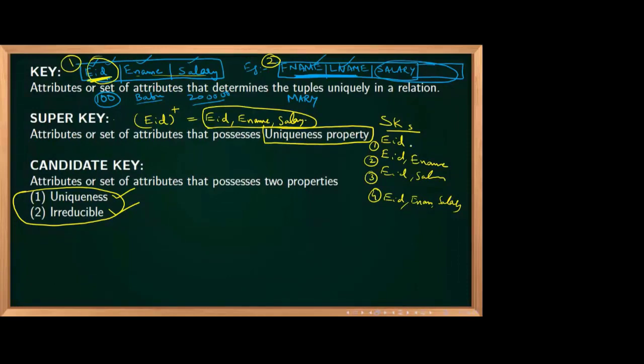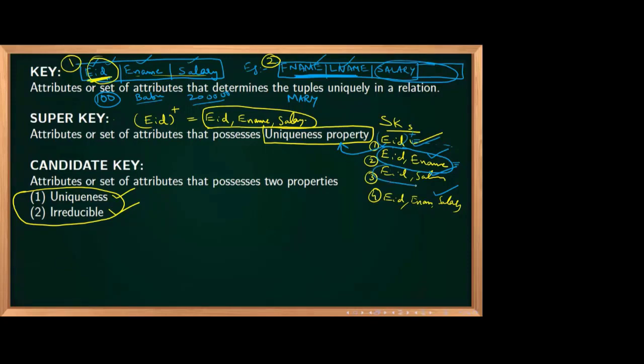So all of these are super keys. Why is each a super key? Because each satisfies the uniqueness property. If we take the EID closure, you will get all the attributes. If you take EID plus e-name closure, you also get everything.